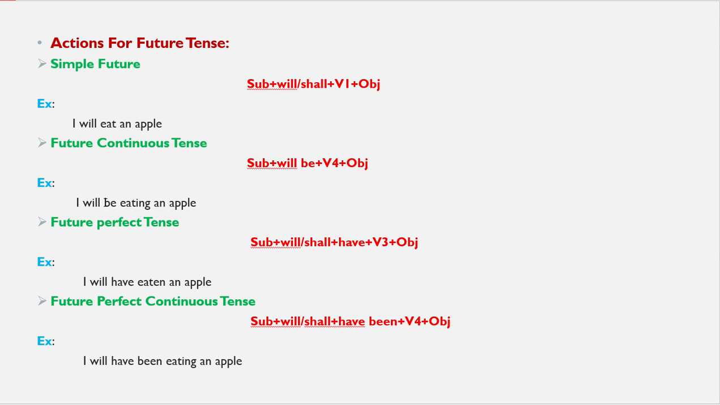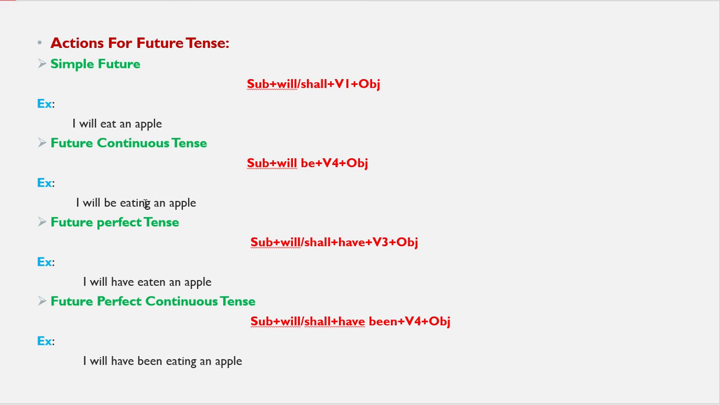So future tense. Future tense means tomorrow, and that will be four types: simple future, future continuous, future perfect, future perfect continuous. Simple future is an action that begins in the future, means tomorrow at this time one action begins. That is called simple future.